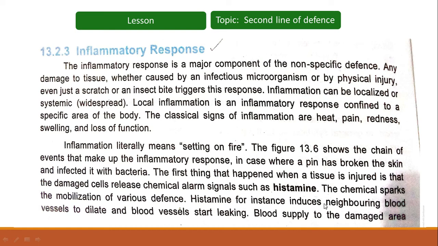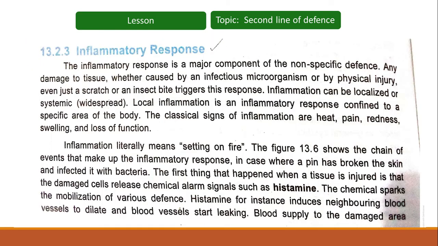Histamine, for example, induces neighboring blood vessels to dilate and start leaking. So as a result of the production of histamine, the neighboring blood vessels of that particular area will dilate, or their diameter will enlarge, and they will start leaking.